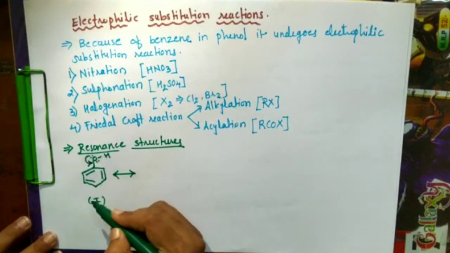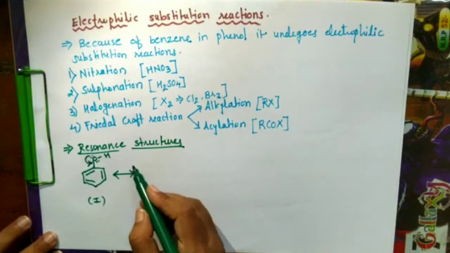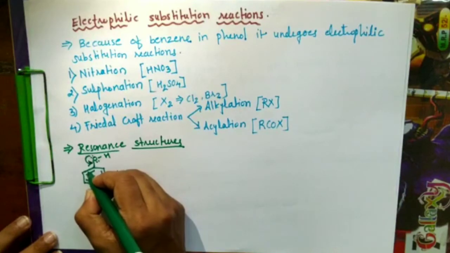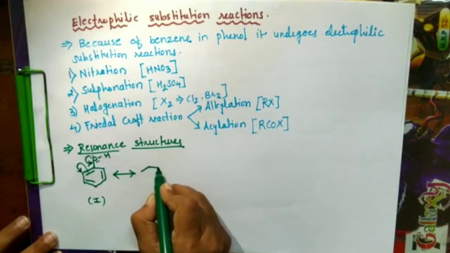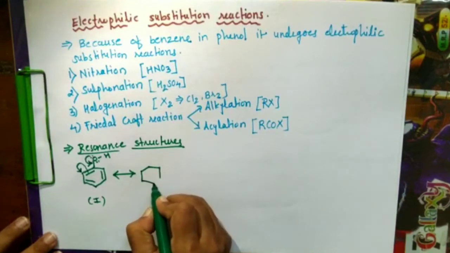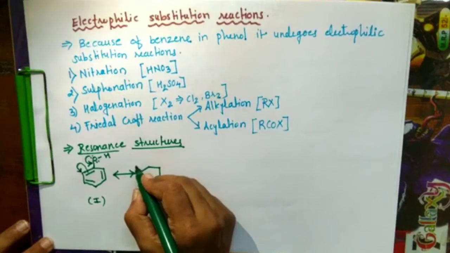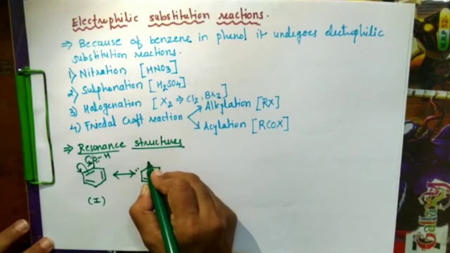So this is the plus R effect, that is, the positive resonance effect. Automatically this pi bond will break and come over this ortho carbon, and this carbon will have these electrons, and the other pi bonds remain as they are.